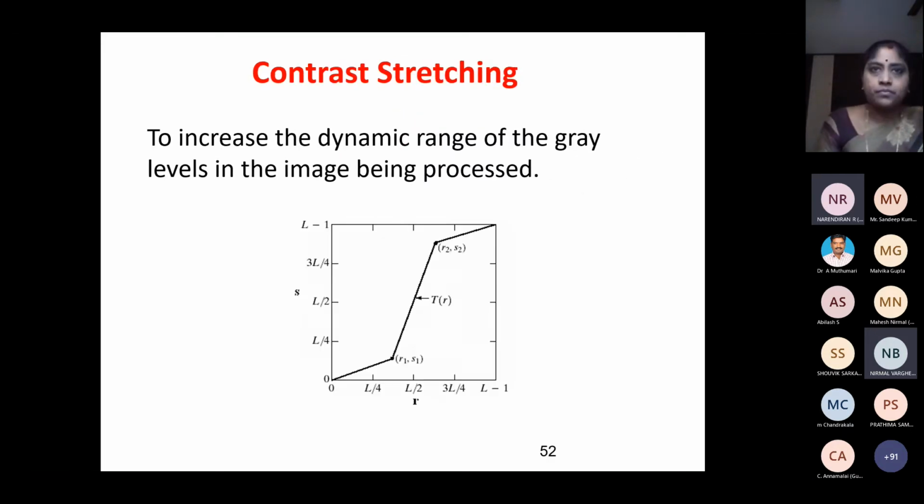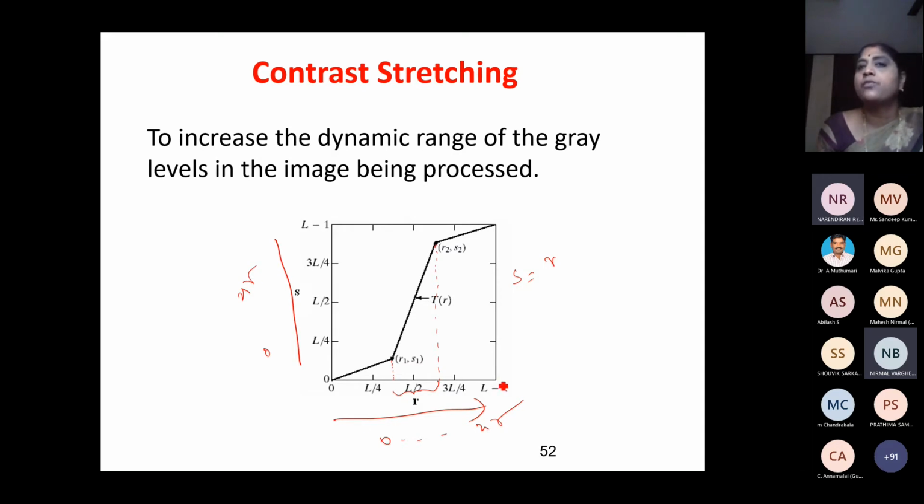Next is contrast stretching. For example, see, this is the original image. R is the original pixel value, and S is the modified or transformed pixel value. If you take this portion alone, this is the gray value 0 to 255, and this is the gray value 0 to 255, that is 0 to L minus 1. L is 256, minus 1, 255. So far, if the gray value is 10, it is also like this.